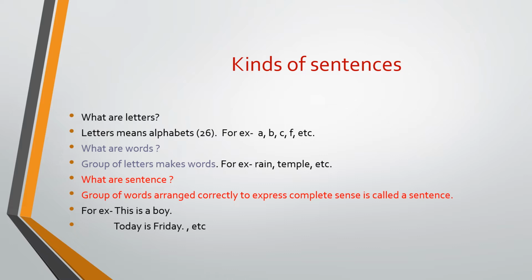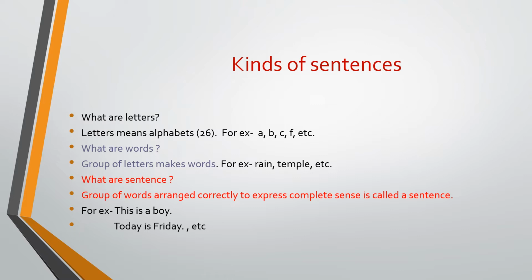In the same way, when a group of words comes together, arranged to make a complete sense, that is known as a sentence. So letters means alphabets. There are 26 alphabets, of which 5 are vowels and 21 are consonants. Words means a group of letters. And a group of words makes a complete sense, a sentence. Examples given: This is a boy. Today is Friday. All these are sentences with subject, verb and object. So this is a sentence.